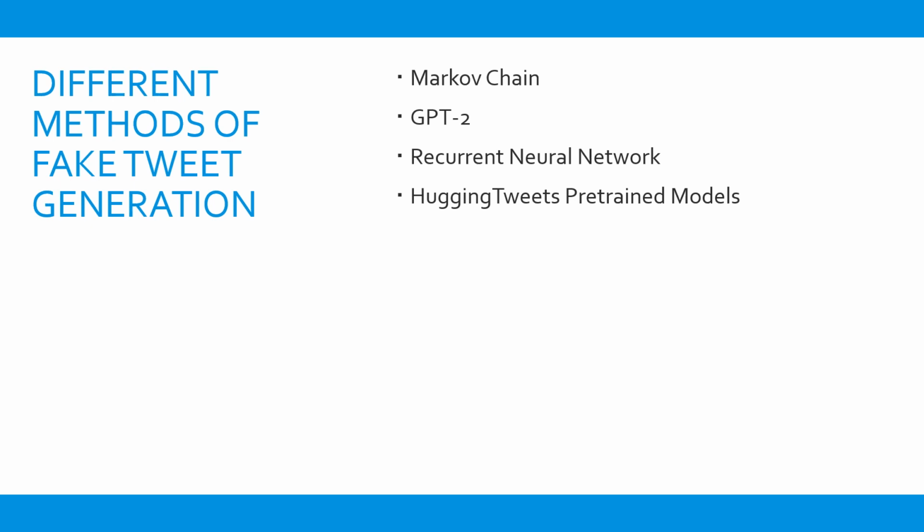Thirdly was a recurrent neural network, which generates text based on patterns learned from a large corpus of text data, which would be our tweets, and then by maintaining an internal memory that allows them to remember information from previous time steps. And lastly was Hugging Tweets, which is pre-trained models on specific Twitter user accounts that uses the Hugging Face Transformers library, which is a fine-tuned model of GPT-2.